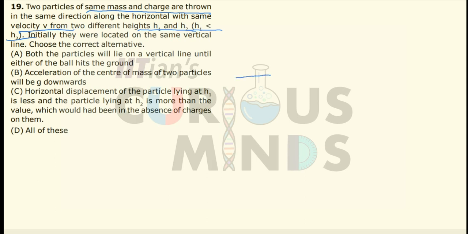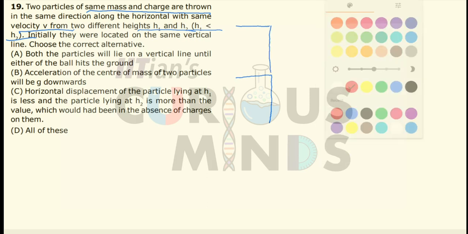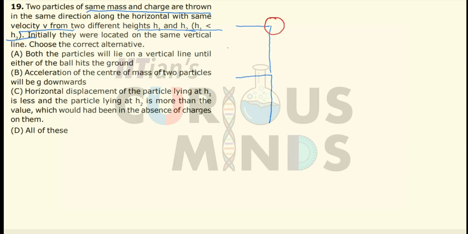Let us assume there is a first particle and another particle, one above the other. The first particle is at h2, and the second particle is at height h1. The entire height is h2, and this is h1. Now both of them are thrown with the same horizontal velocities.